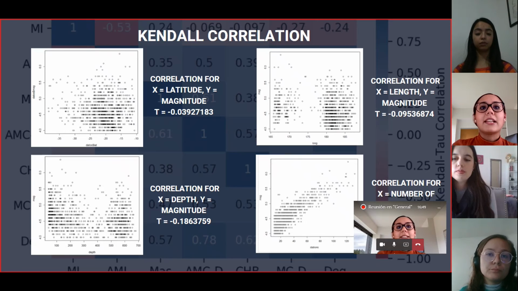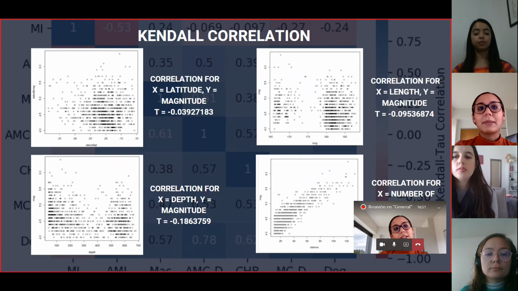And finally, the correlation between number of stations and magnitude, with a correlation of 0.64. Since it is greater than 0.5, it means that there is a strong positive linear association between the variables, stations and magnitude.